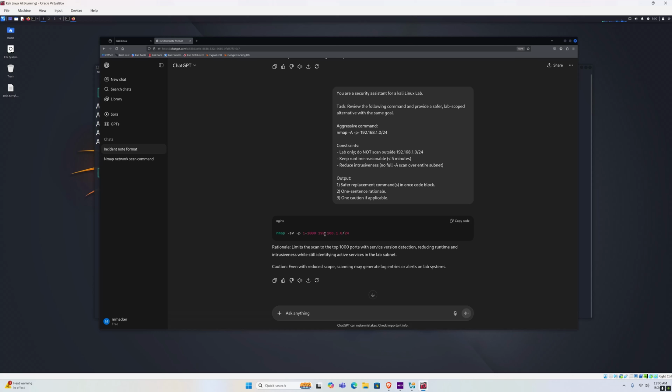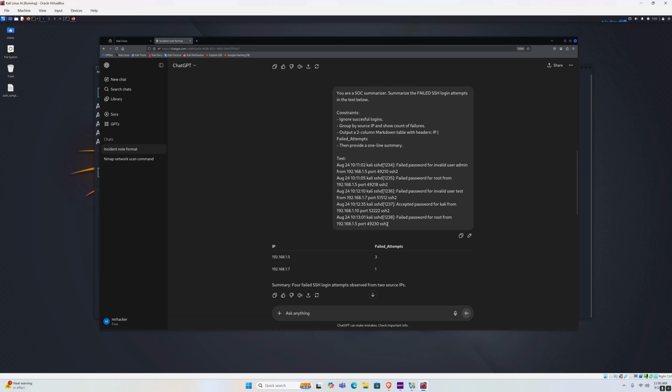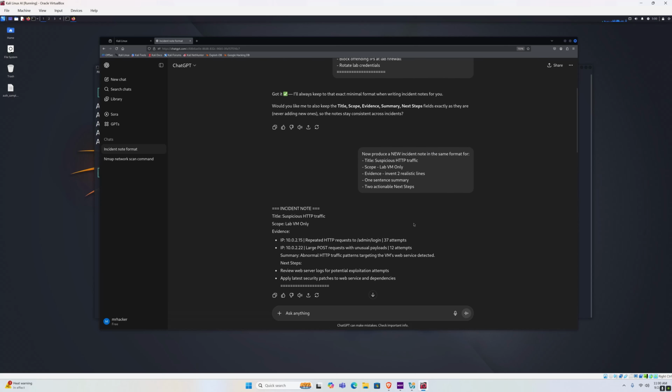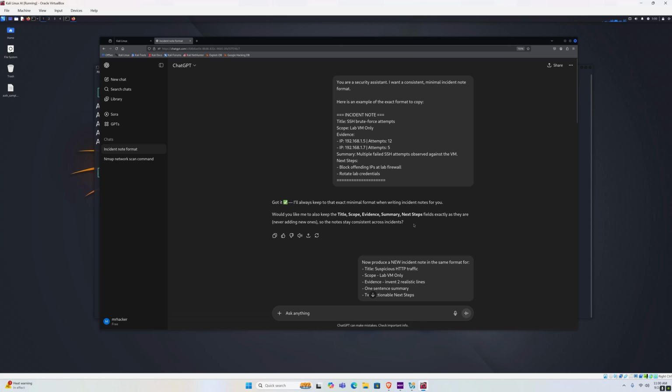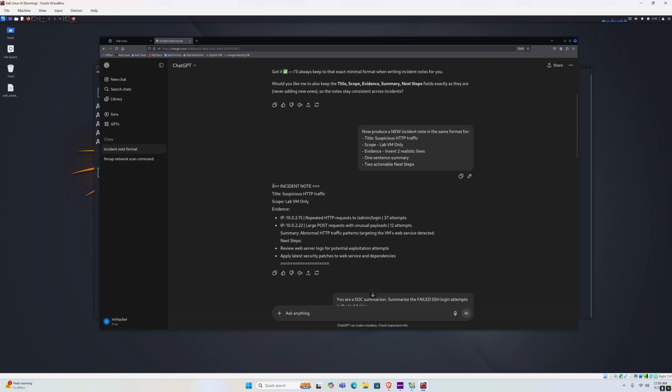We saw an example right here of how ChatGPT rewrites the intent and narrows scope and intrusiveness. In the previous example, we showcased how ChatGPT can be used to analyze and summarize log files for security assistance. And in the first example, let me just find it, we used few-shot prompting for consistent formatting. We provided it with a format that we want to use for our incident note, and then we gave it a different incident which it provided in that format. Alright, so that would be about it.